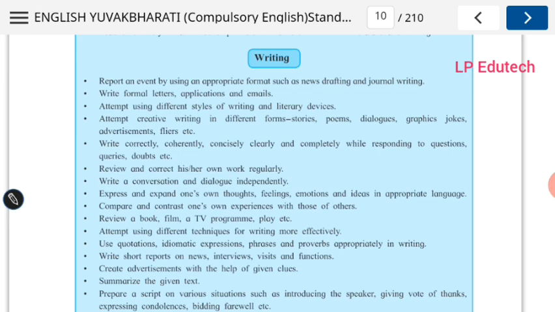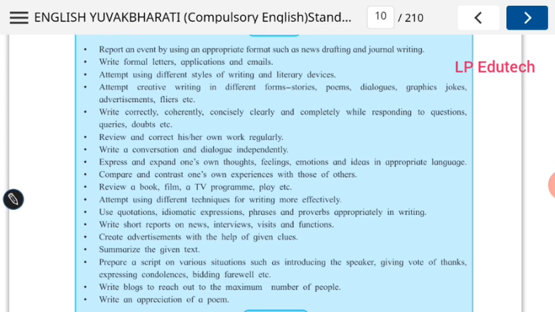emerging today. People literally need creative writers for writing and they are literally paying you high for this. Writing creatively in different forms: stories, poems, dialogues, graphics, jokes, advertisements, filters. So you need to have excellent imagination power, and with the help of that power you must be able to ink or write those thoughts from your point of view in a very effective manner. This is called creative writing in a different way. So today this is a great field, creative writers.